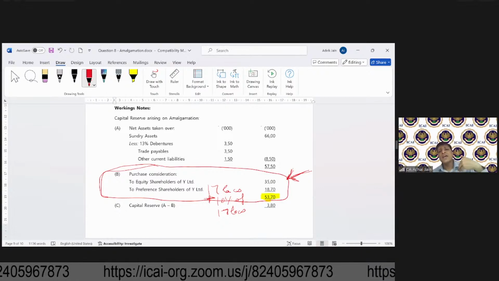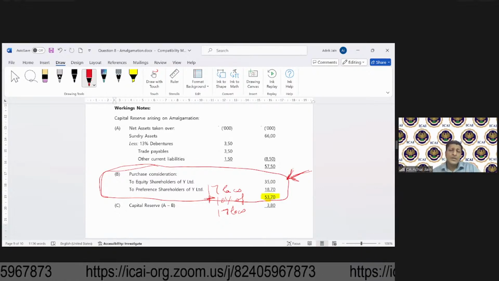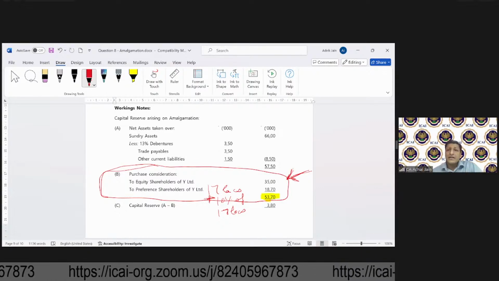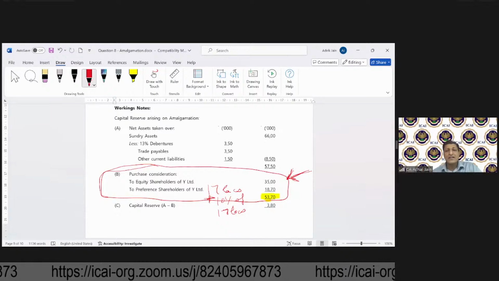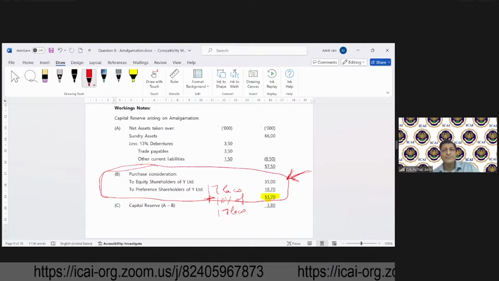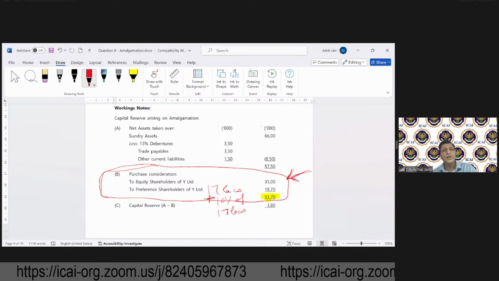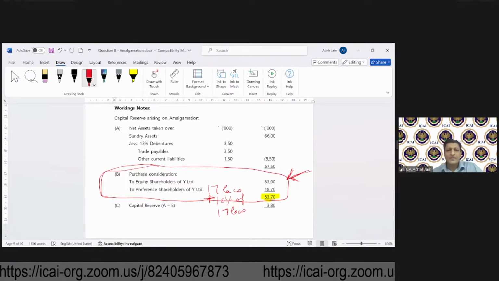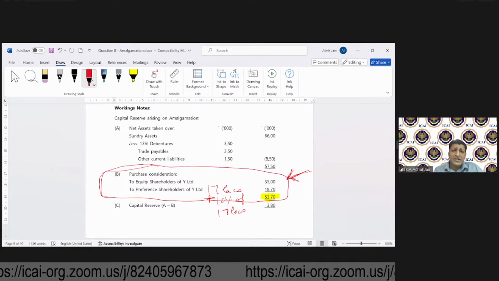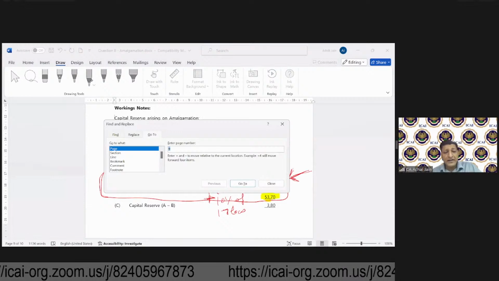At times you may have additional working notes. It doesn't matter, it doesn't impact. So if, let's suppose, you put down 5 working notes, 7 working notes, that is absolutely okay. Understood? Okay, so now let's go to those accounting entries.